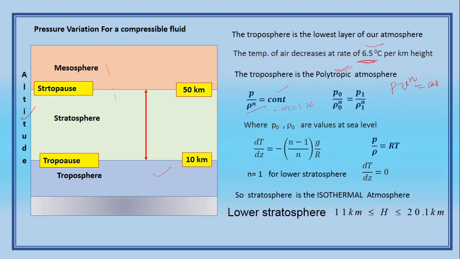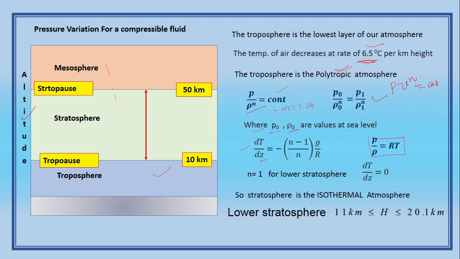Here P naught and rho naught are the values at sea level. If we want to find the density and pressure when the values at sea level are given, you can also expect this type of question. And this is the rate of change of temperature with respect to height, which we call elevation. This is also sometimes called the lapse rate. Okay, so this is the perfect gas equation.